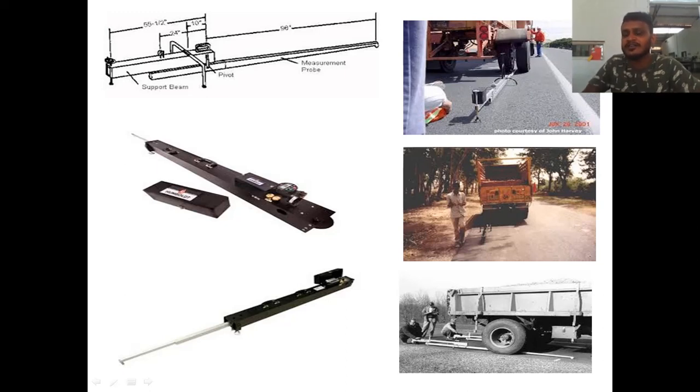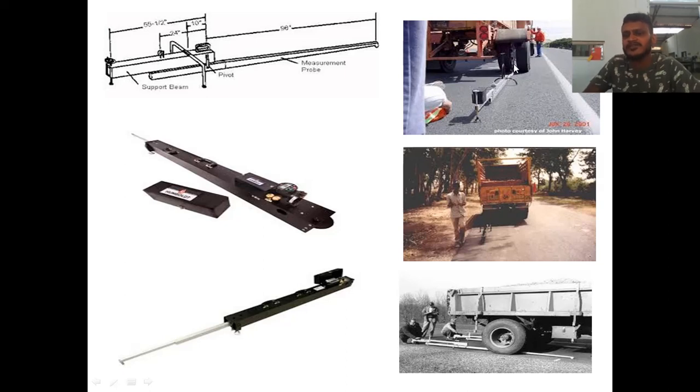A truck is made to stand with its rear axle at that point. The probe end of the beam is inserted into the clear gap between the dual wheels, and it is placed exactly at the center of that gap. Here you can see this clear gap between the two wheels.